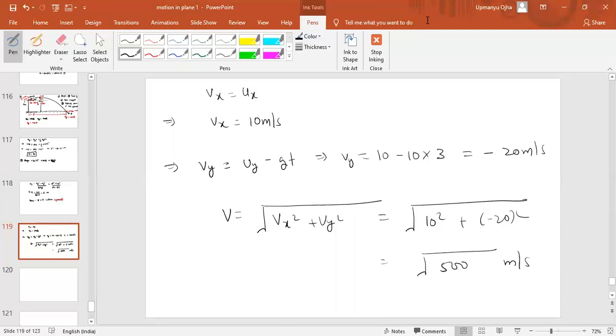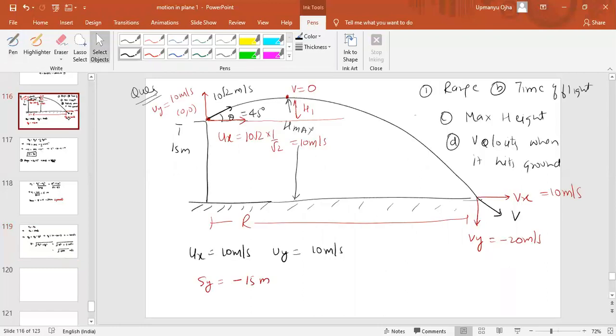Okay, I will explain again. Just see, now you have to listen carefully. I won't explain again, so please listen properly. In this case, we are throwing the object at a velocity of 10 root 2 at an angle of 45 degree from the horizontal. This is the initial condition given to us. We are throwing the object from the height of 15 meters from the ground.